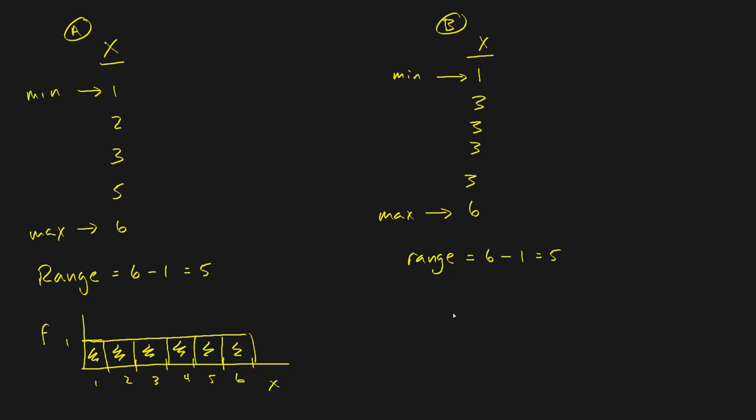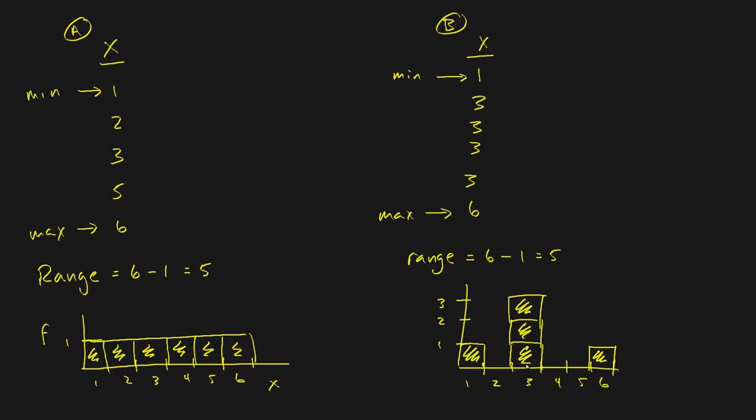Whereas for B, it's going to be a bit different. We're going to have, again, 1, 2, 3, 4, 5, 6. But we have something different happening here. We do have a value of 1, and we have the upper, or the maximum value of 6, but then the rest of the distribution is all clustered around the center. And that's not really what a large amount of variation means.